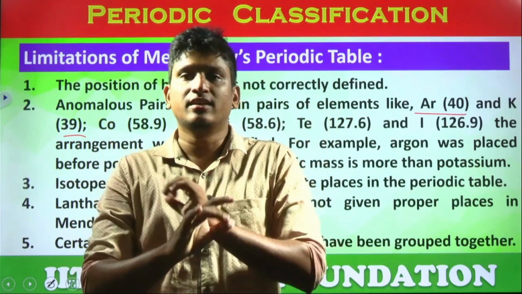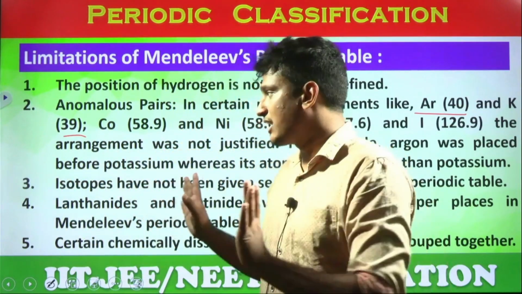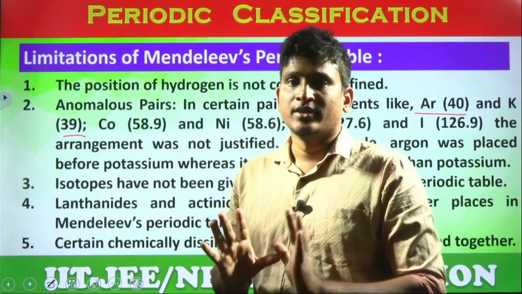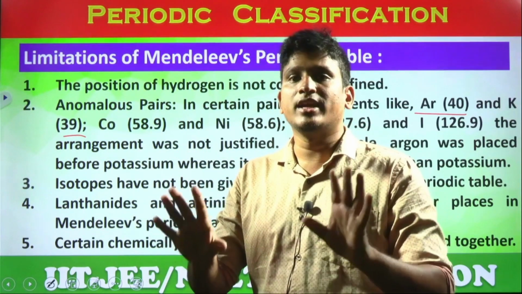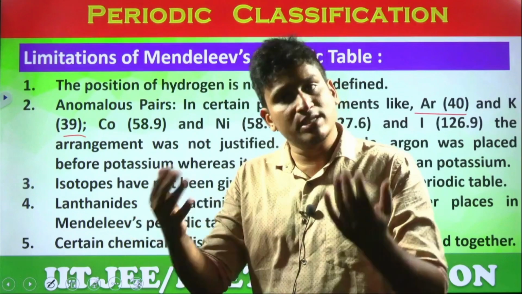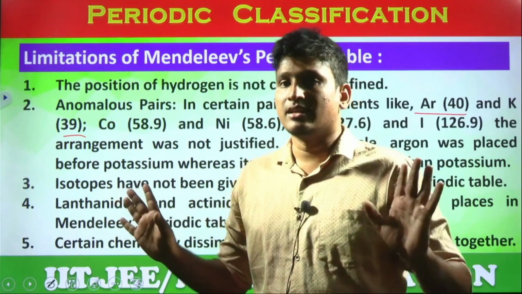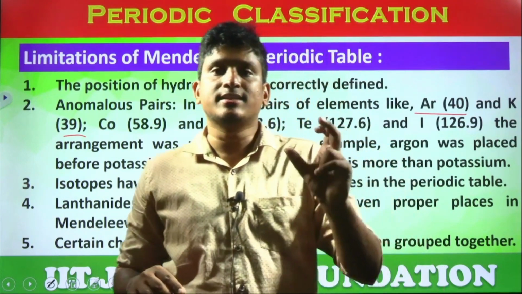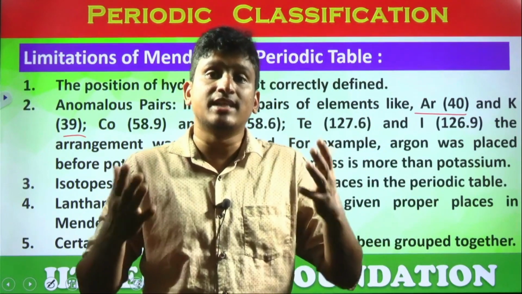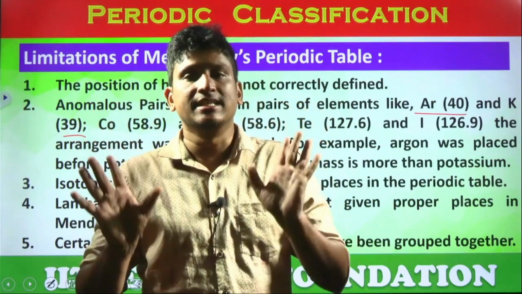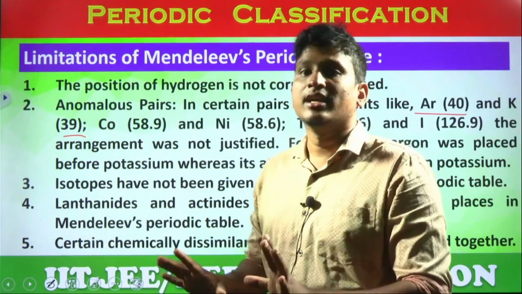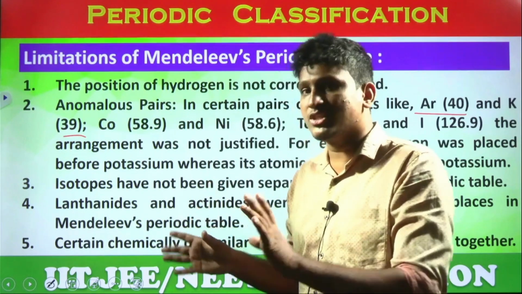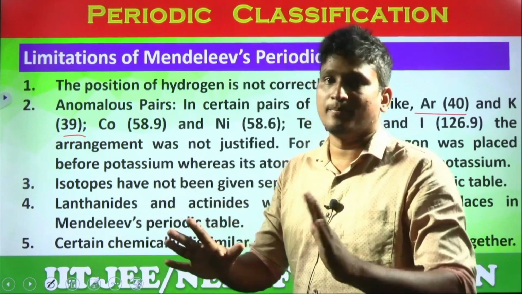Of course, he didn't bother about his own periodic law. The particular classification is ruling out his own law, but he didn't completely neglect the chemical properties. His main idea is that elements are classified based on chemical properties, then only it will help us to understand them easily. So he strictly followed the chemical nature and he classified. Of course, he followed his law, but for certain positions he ruled out his own law, like this.